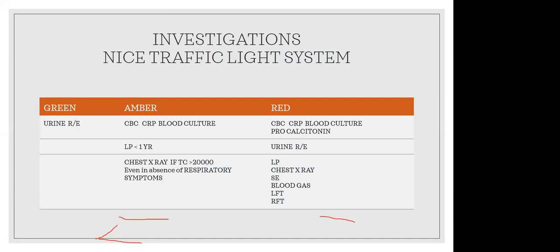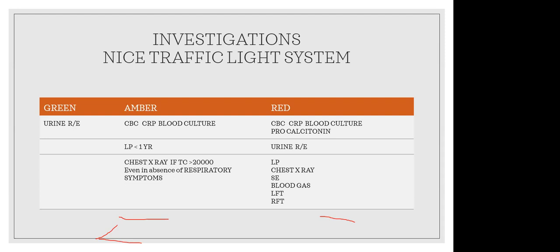If the child is in the amber zone, that is, moderately sick, we have to do investigations like CBC. We look at the counts, whether there is leukocytosis, and the type of infection, whether it is neutrophil predominant or lymphocyte predominant. We can also assess the severity of infection and inflammation based on CRP. If there is any infection, we have to send a blood culture in infants less than 3 months.